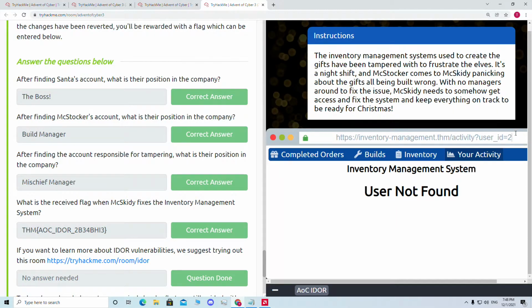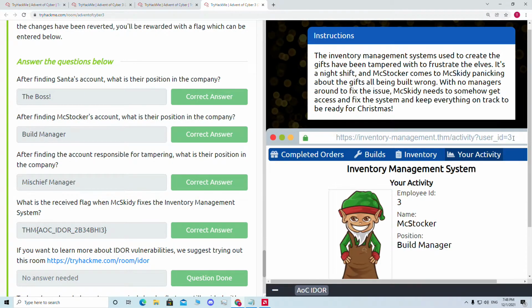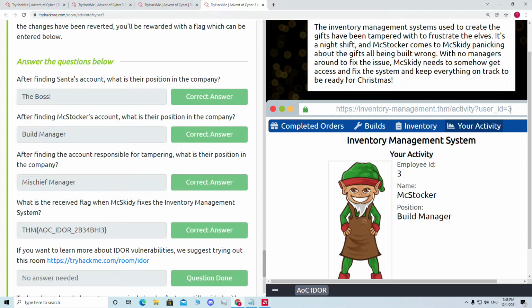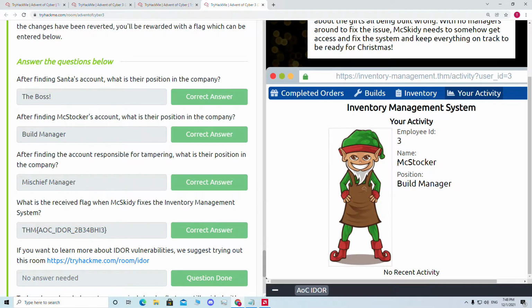Okay, so when we changed the ID from 1 to 2, it says inventory management system user not found. That means there is no user ID with value 2, so there is no employee ID with value 2. So 2 is not working, so we're going to change it to 3. Here you go. When we did the 3, we got the name Max Stocker. That's the person we were looking for.